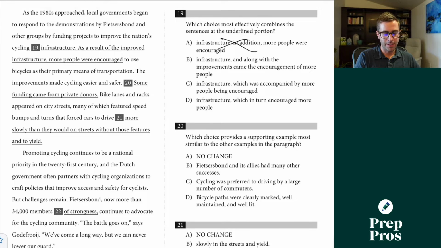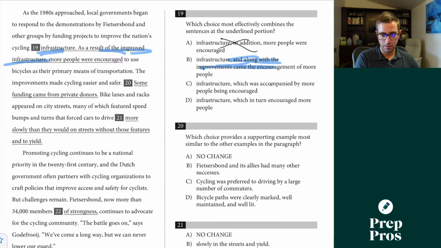This is a nice big sentence we're combining here. As the 1980s approached, local governments began to respond to the demonstrations by Fiedersbond and other groups by funding projects to improve the nation's cycling infrastructure. As a result of the improved infrastructure, more people, so what I can already see here, we're getting a bit of redundancy. We've stated the same thing twice, so I should be able to cut that out. More people were encouraged to use bicycles as their primary means of transportation.